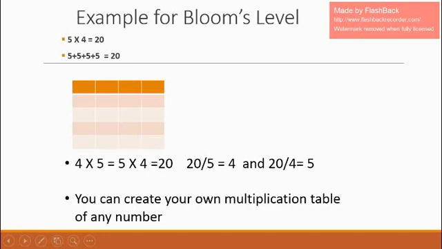After some time, I realized that 4 5s are 20 and 5 4s are 20. When I divide 20 by 5, I get 4. 20 by 4, I get 5. That is analyze. When I reached the 6th standard, I was able to construct the multiplication table for any number, that is the create level. I started in the 3rd standard and reached the create level in the 6th standard.